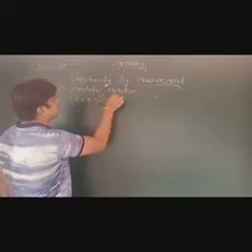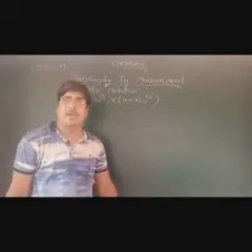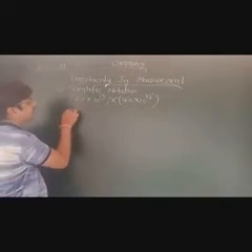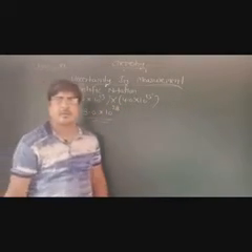Now how can we do the multiplication? 2.0 into 10 to the power 13 into 4.0 into 10 to the power 15. In multiplication, the powers of 10 are added. So the answer for this question is 8.0 into 10 to the power 28.